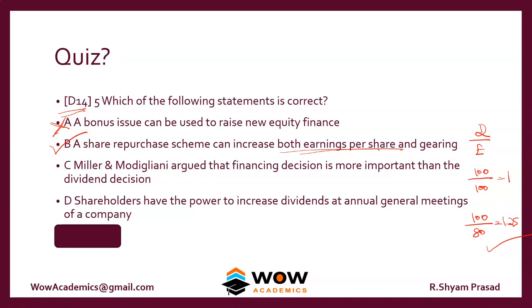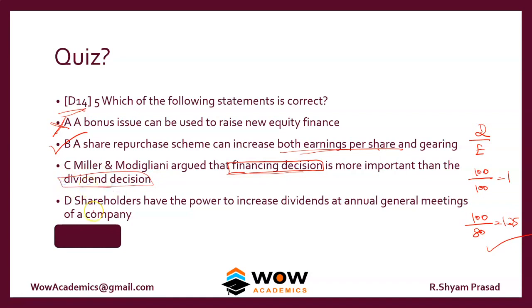Option C argues that the financing decision is more important than the dividend decision. No, he says this is wrong. They are not worried about the financing at all. So that's wrong. And that too, the question is not clear whether it's with tax or without tax. But either way, it says that financing is useless and dividend decision is useless.